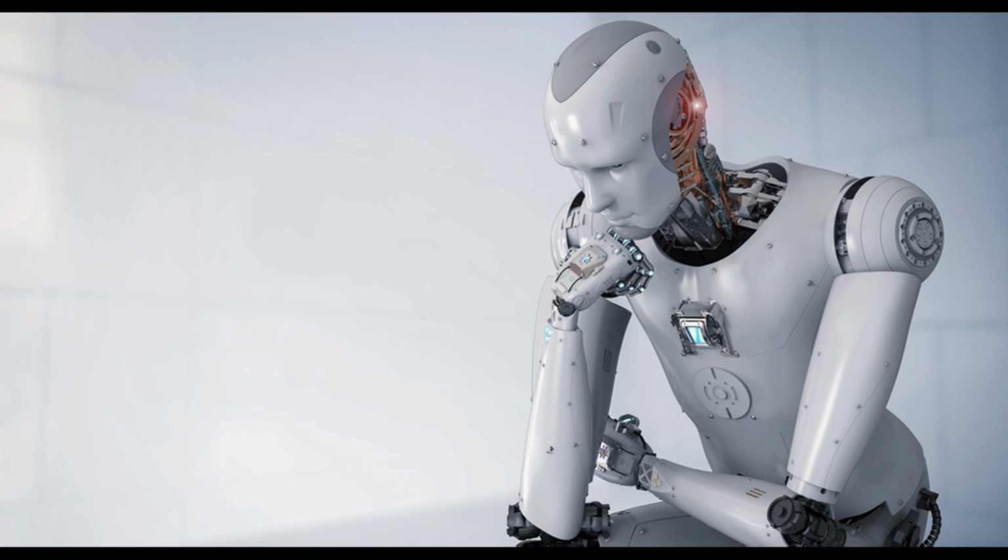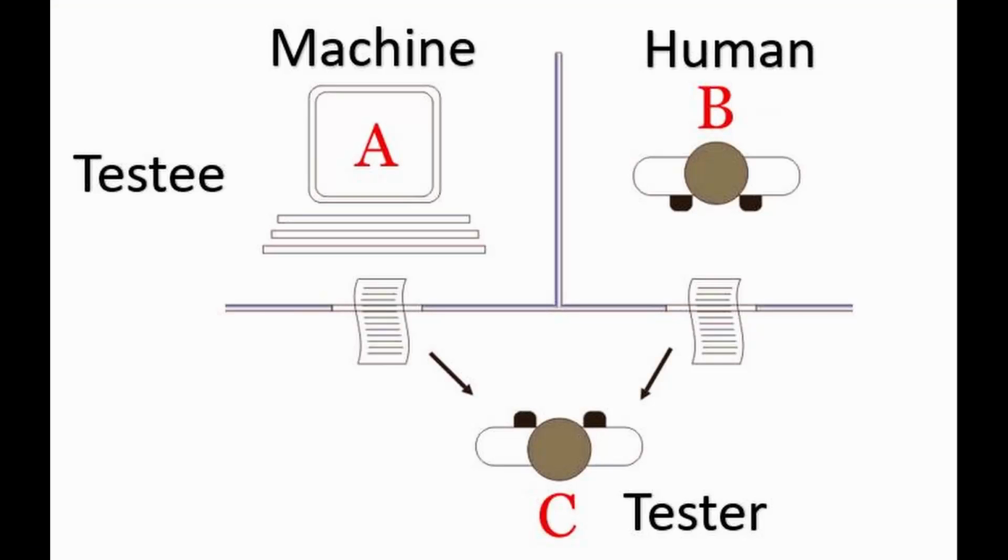Alan Turing, who is known as the father of modern computing, proposed this test as an experiment to see if machines could think or appear to think like humans. The Turing test is based on imitation.